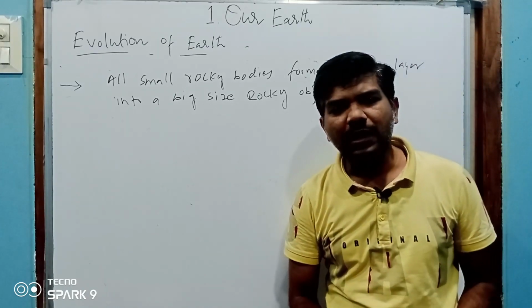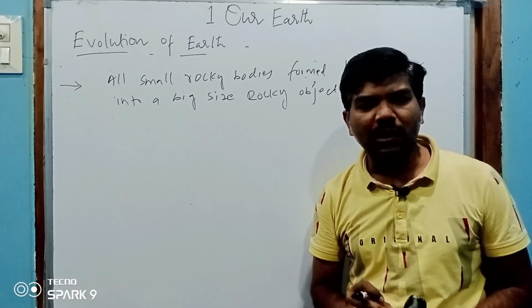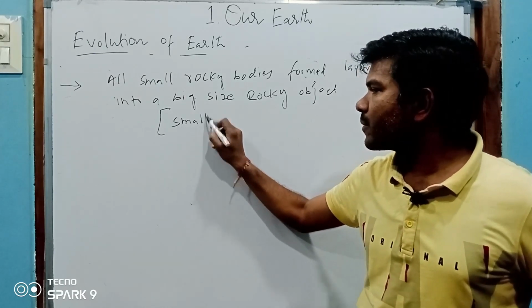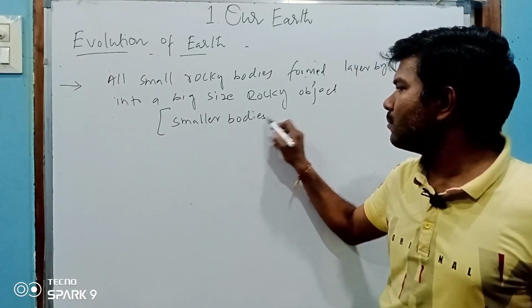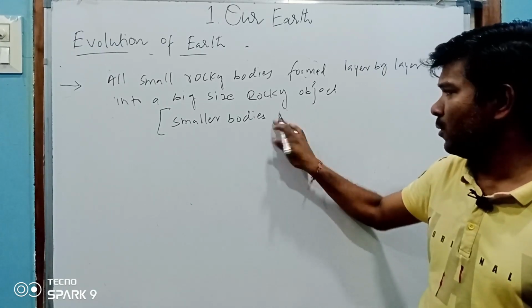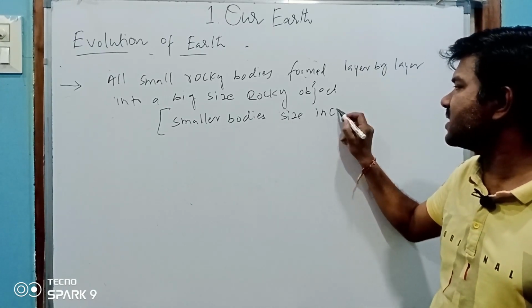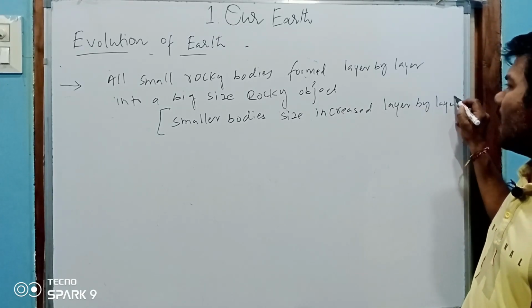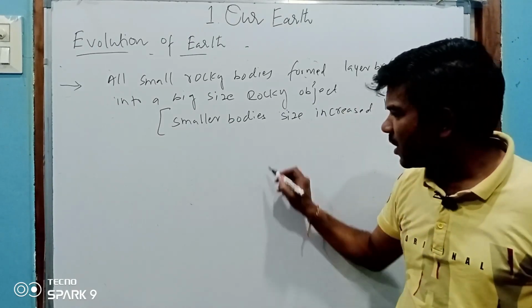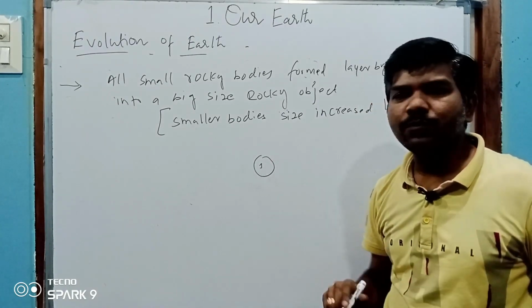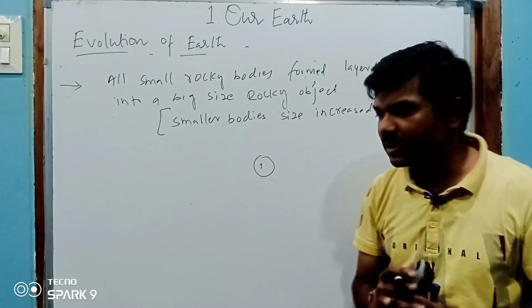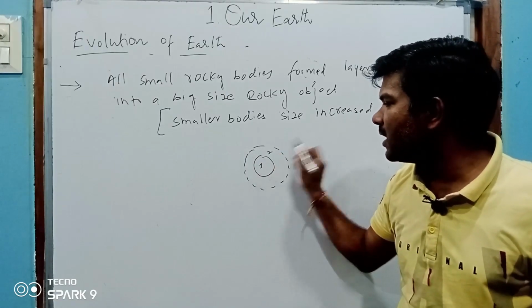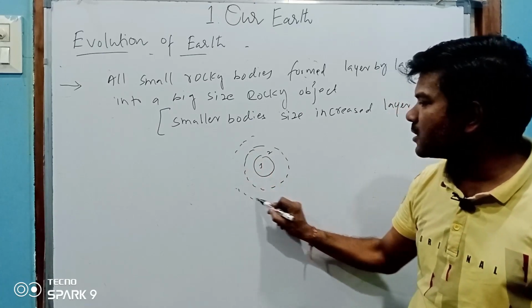Earlier we have discussed that small rocky objects are smaller bodies. We can simply say that smaller bodies' size increased layer by layer. How did the smaller body size increase? Because in the first phase, some small body particles came together and formed this body, and the second time another rocky body material formed, and third time other small bodies were formed.